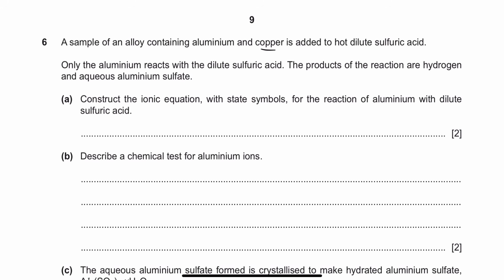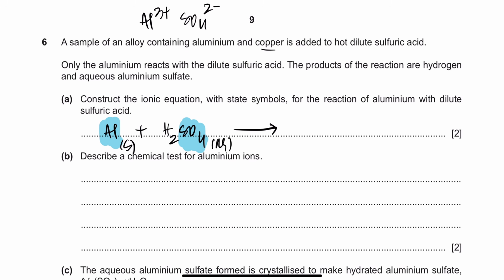Now it says only the aluminum reacts, obviously, and the products of the reaction are hydrogen and aqueous aluminum sulfate. Construct the ionic equations with the state symbols for the reaction of aluminum with dilute sulfuric acid. So aluminum plus H2SO4. Aluminum is a solid, it's a metal. H2SO4 is an acid, it's going to be aqueous. It's going to give you salt and hydrogen. So aluminum sulfate. And what is aluminum sulfate? Al has a charge of 3 plus, SO4 is 2 minus. So you cross multiply, you'll get Al2(SO4)3 plus hydrogen gas, everybody, right?